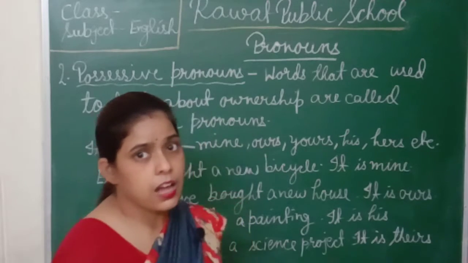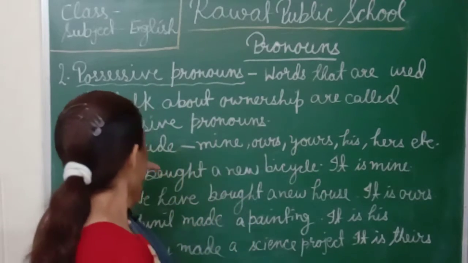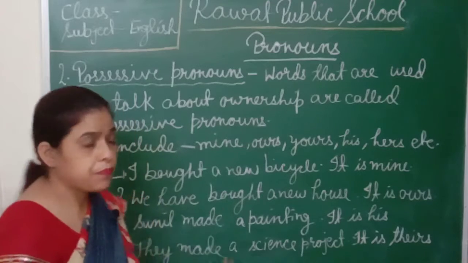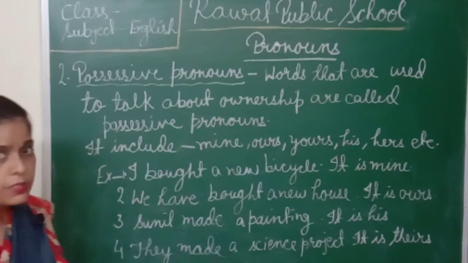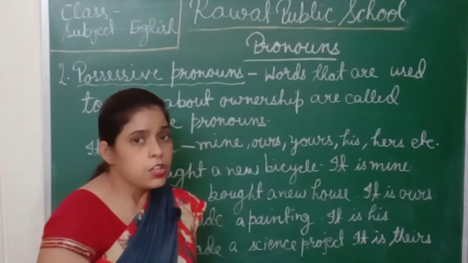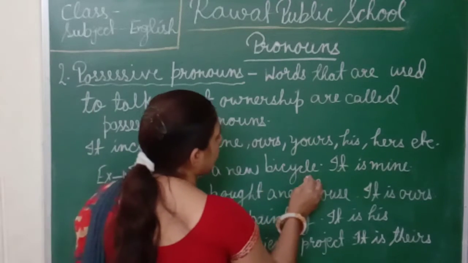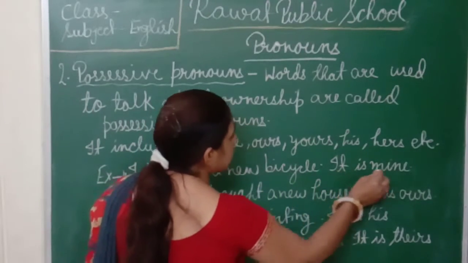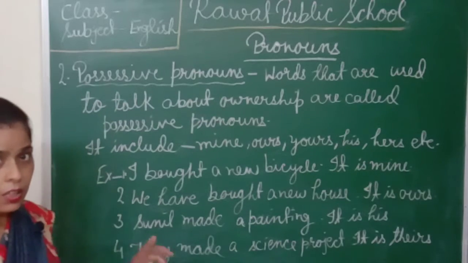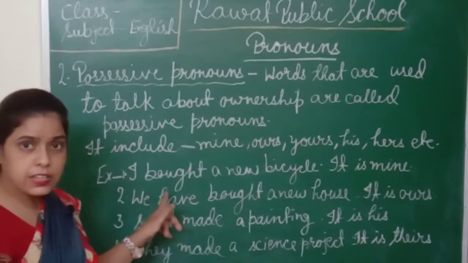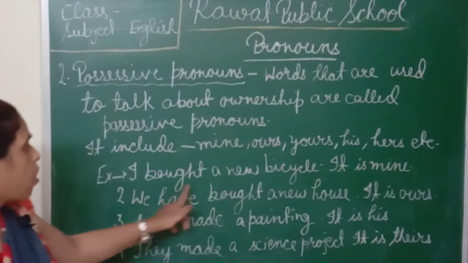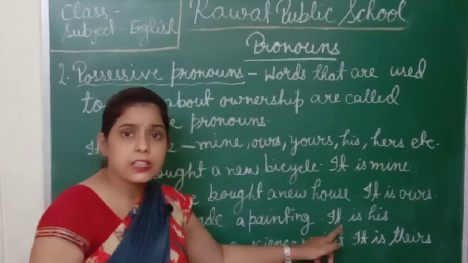Let me explain with some examples. Here are some examples. I bought a new bicycle. It is mine. What is the first sentence? I bought a new bicycle.